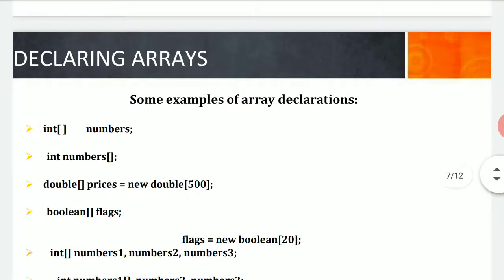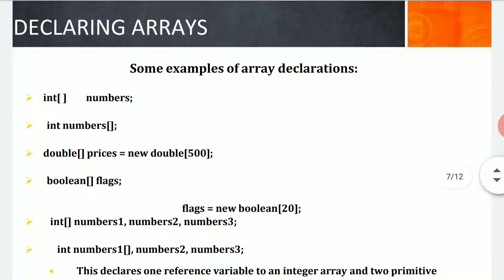Now, declaring an array. What happens in declaring an array? In what way, and what is the style of defining and declaring an array here? If I write an int, square brackets and a number, it will work. If I write integer numbers and brackets, it is also going to work. Double means it is going to check with respect to i and j's columns.